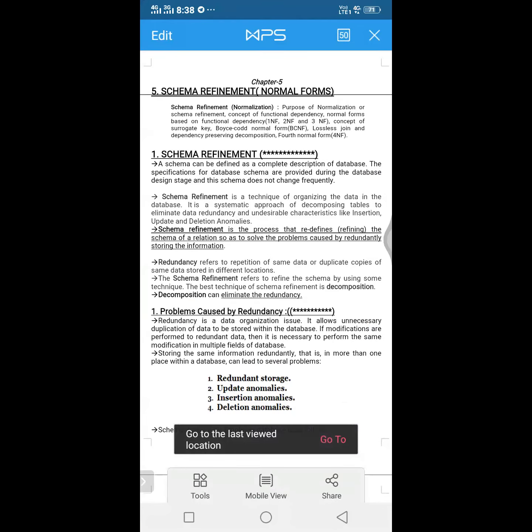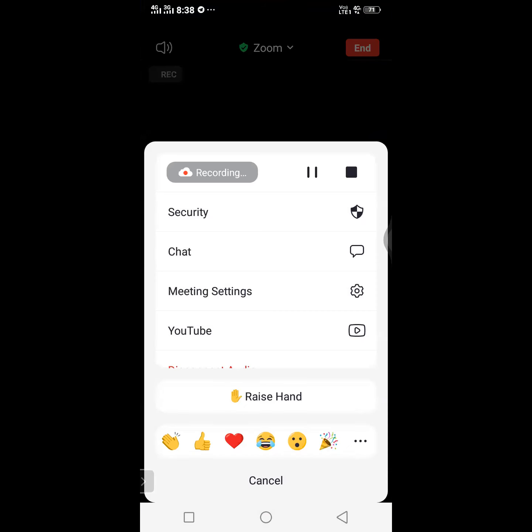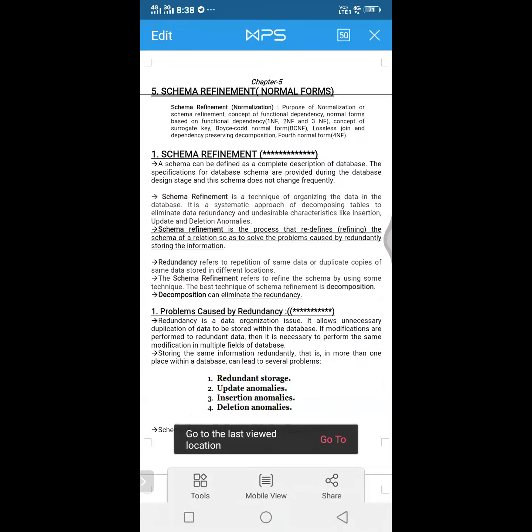In the last class we were discussing different types of queries: nested queries and correlated queries. In the case of nested queries, we discussed IN and NOT IN. In the case of correlated queries, we discussed EXISTS and NOT EXISTS.